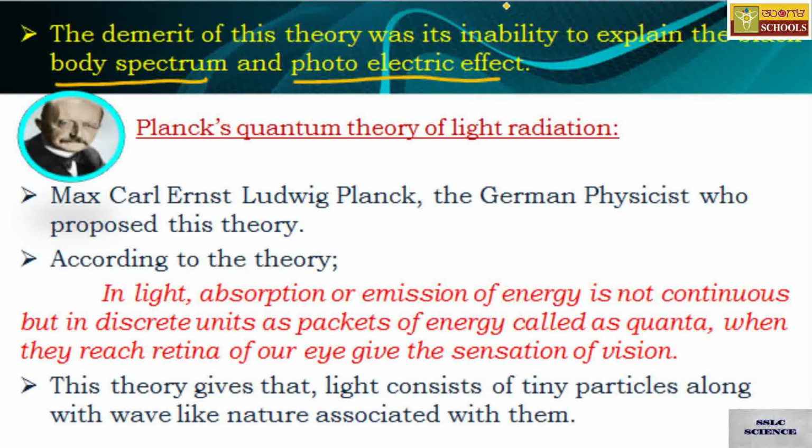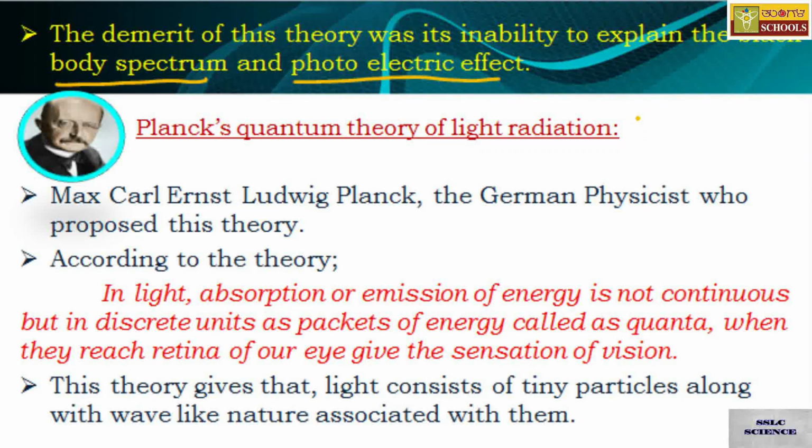Black body spectrum and photoelectric effect were observed in between the 18th or 19th century. So other properties are explained systematically, but it fails in explaining black body spectrum and photoelectric effect of light.